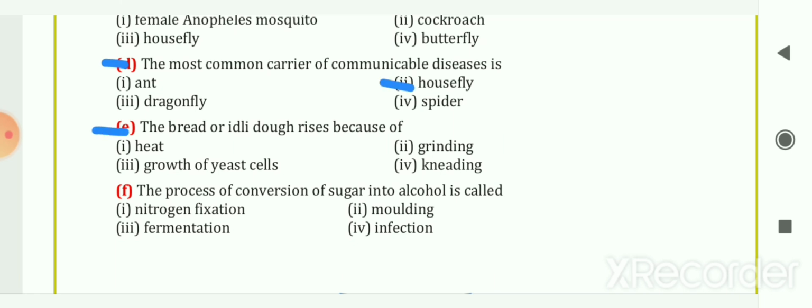The next is the bread or idli dough rises because of, options are heat, grinding, growth of yeast cells or kneading. So your answer is this one, growth of yeast cells. The next question, the process of conversion of sugar into alcohol is called, the options are nitrogen fixation, molding, fermentation or infection. So your answer is fermentation. The process of conversion of sugar into alcohol is called fermentation.